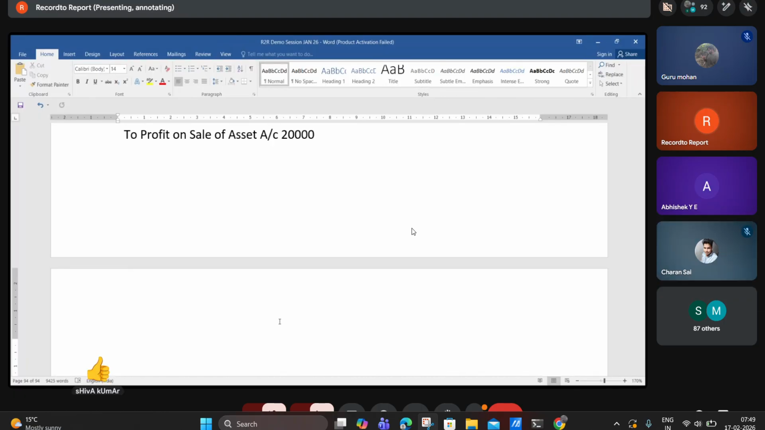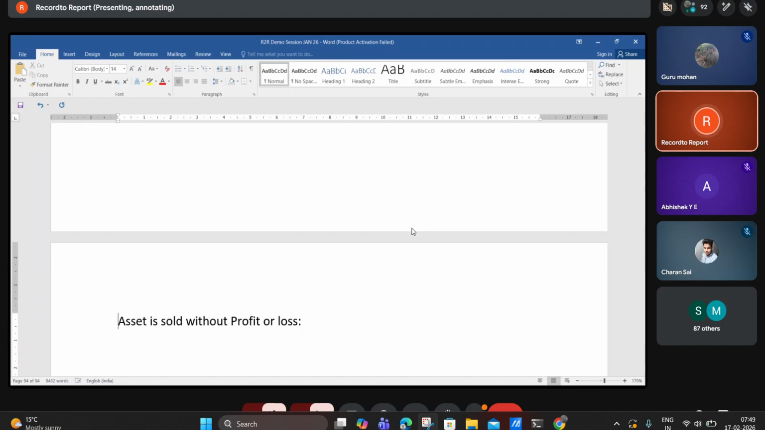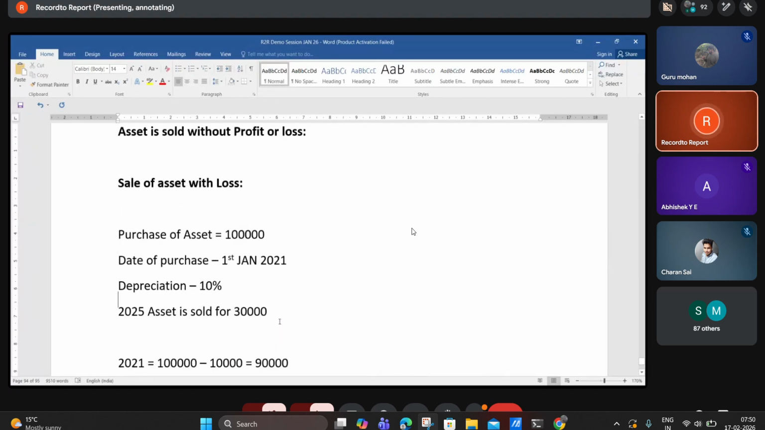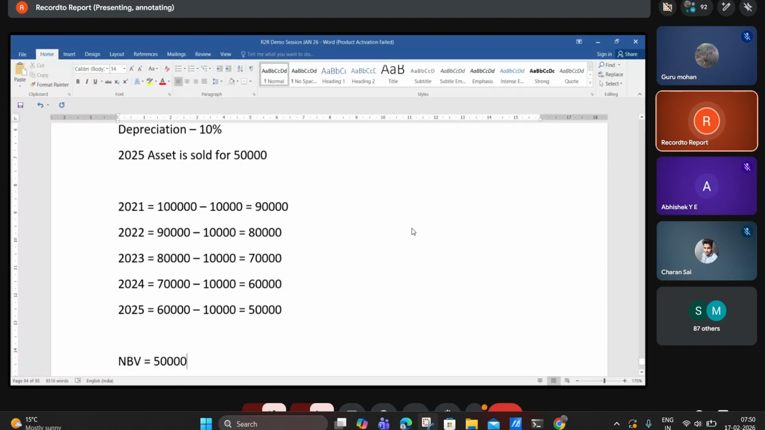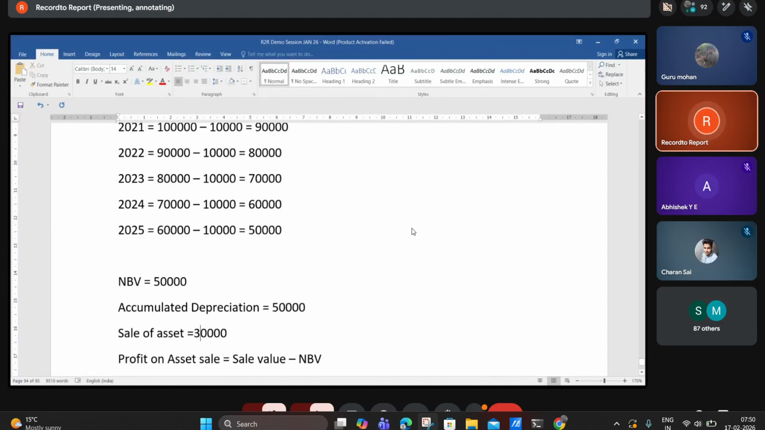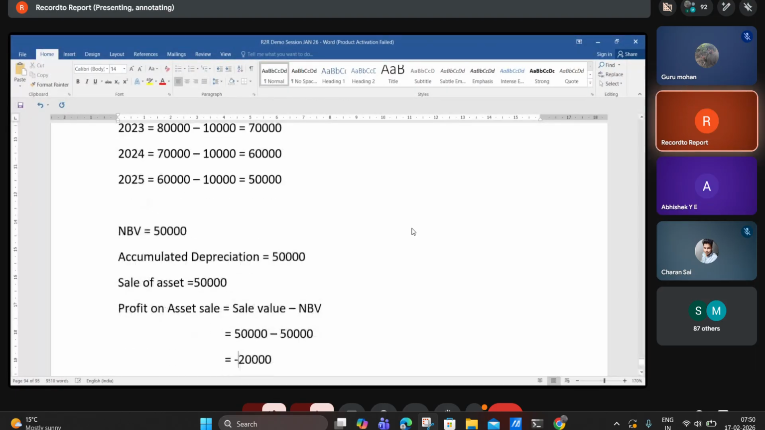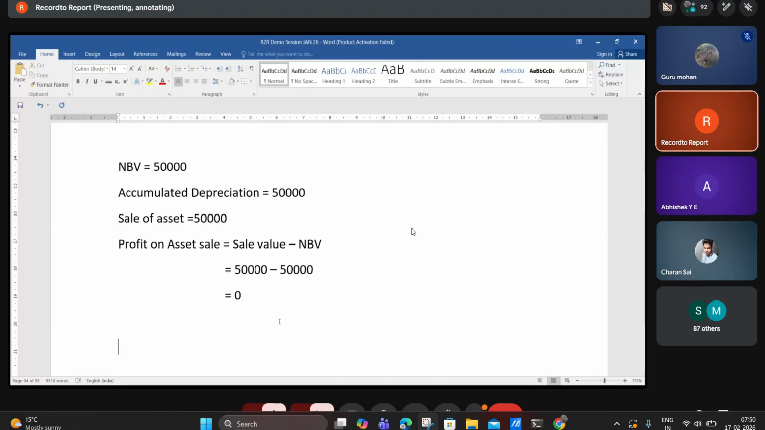Yes. So the same asset is sold without profit or loss. That is, no profit or no loss. Assume the asset is purchased for the same and sold for how much amount here? 50,000. So what is the net book value of the asset? 50,000. What is the sale value of the asset, guys? 50,000. So 50,000 minus 50,000 is zero. Is there any profit or loss? No profit, no loss.